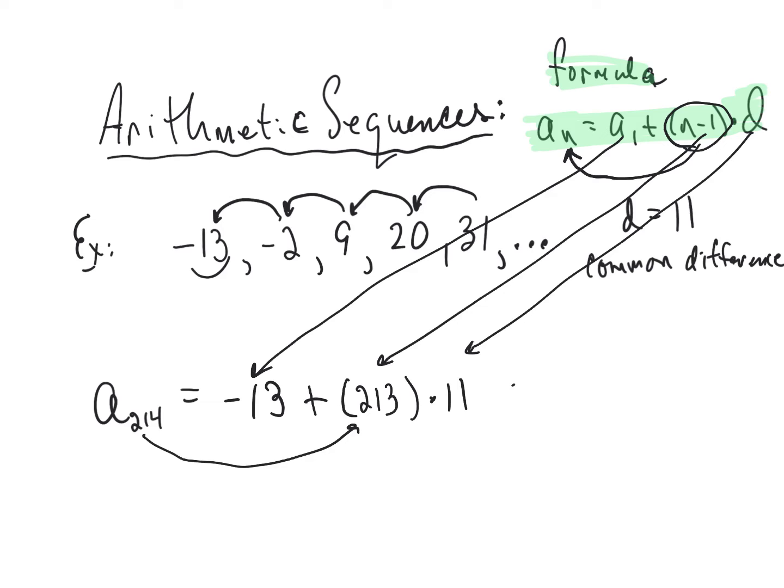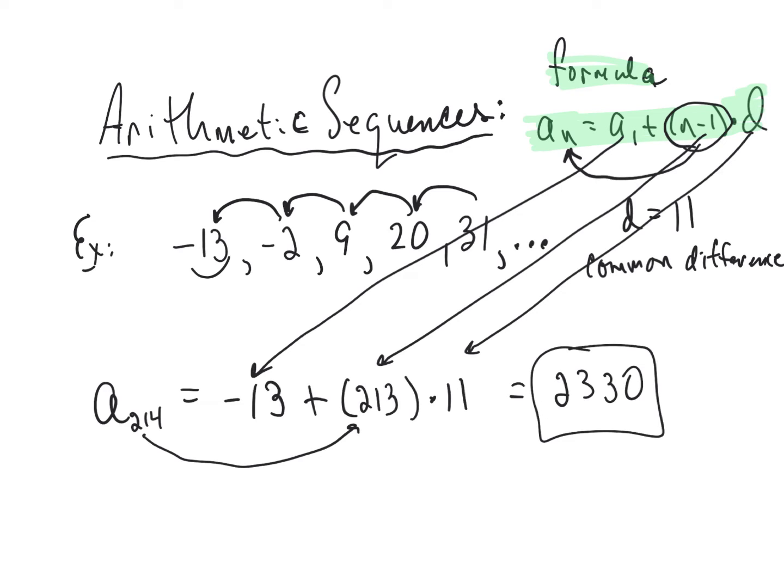So the 214th term can be found by just doing the arithmetic. Negative 13 plus 213 times 11. And when we do the multiplication first and the addition second, if I punch it out, the 214th term then would be 2,330. Okay, just applying the formula that we talked about yesterday.